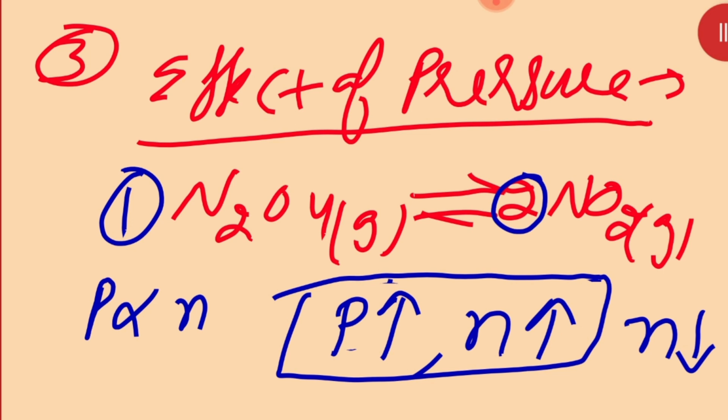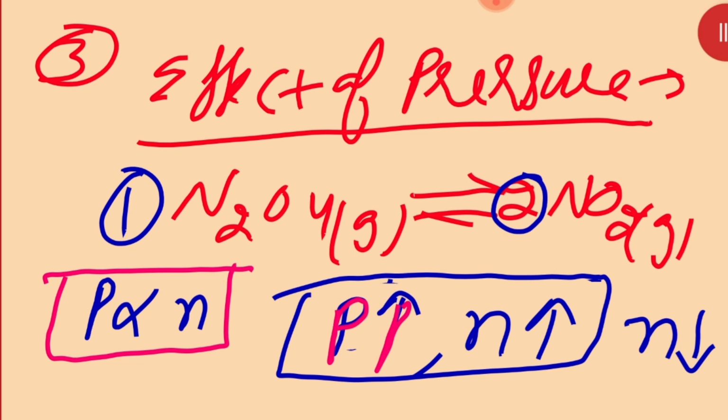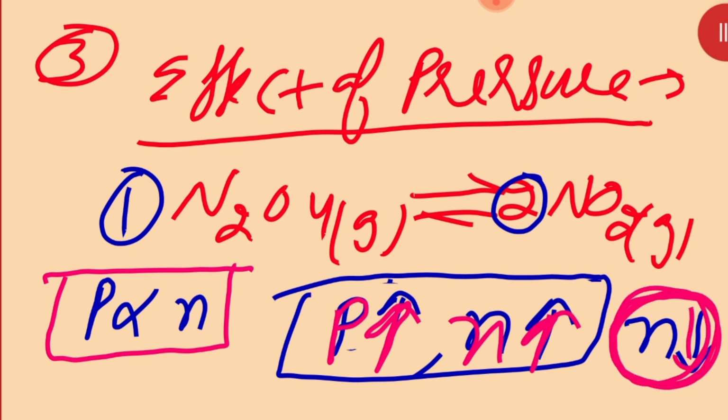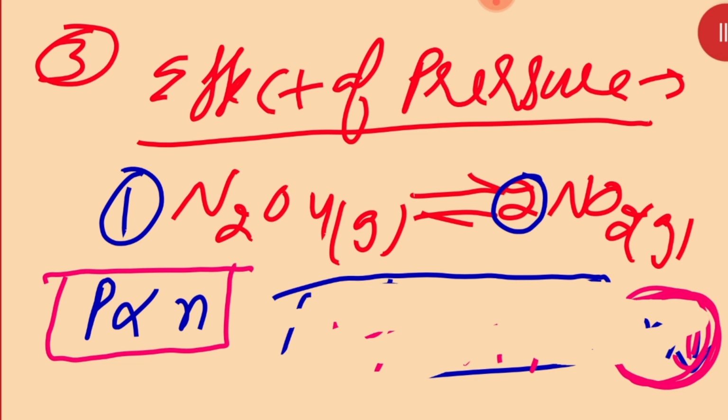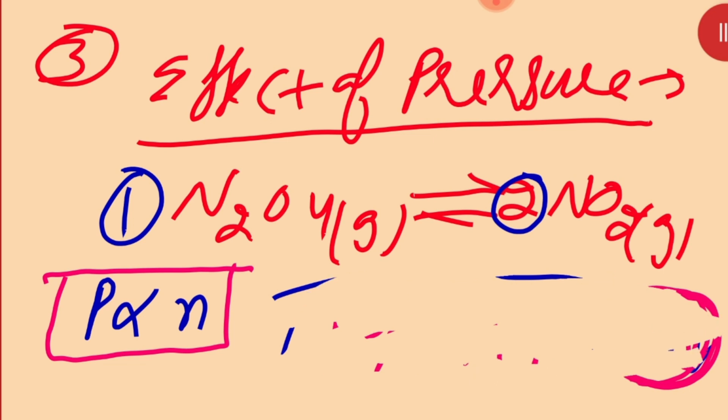Once again I will tell you what they are saying. When we increase the pressure, pressure is directly proportional to the number of moles, so the number of moles will also increase. So according to Le Chatelier's principle, whenever we increase the pressure, the reaction will move in that direction where the number of moles decreases, because the increase in the number of moles has to be adjusted. Is that clear?